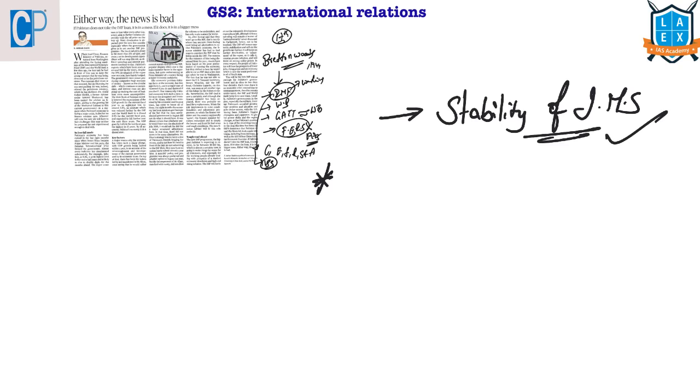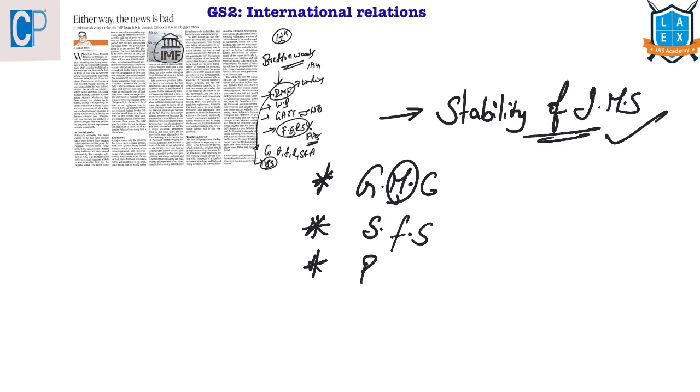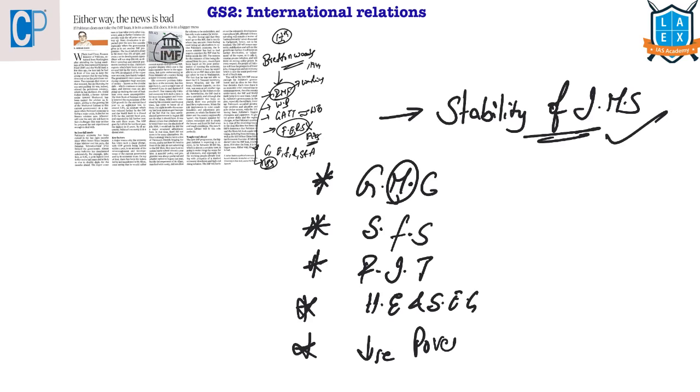Let us see what are those objectives. It is to foster global monetary cooperation. There has to be monetary cooperation among the countries, and it should secure financial stability and facilitate international trade and promote high employment and sustainable economic growth and reduce poverty across the world.